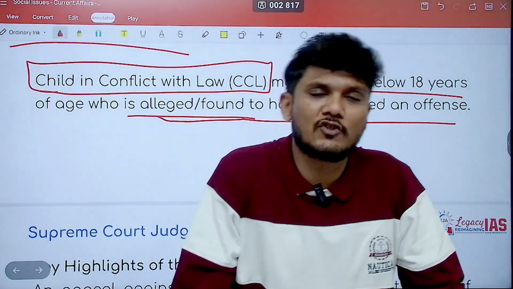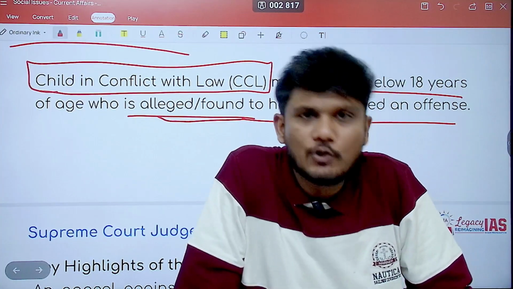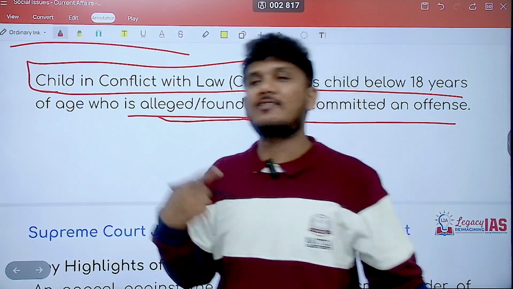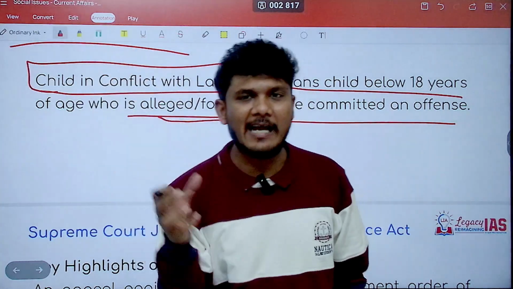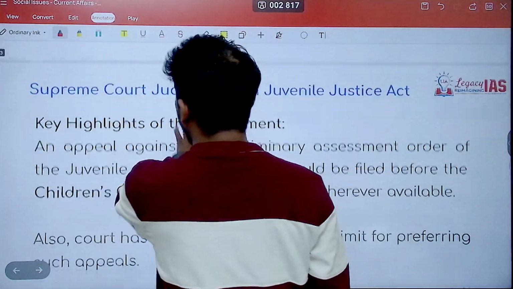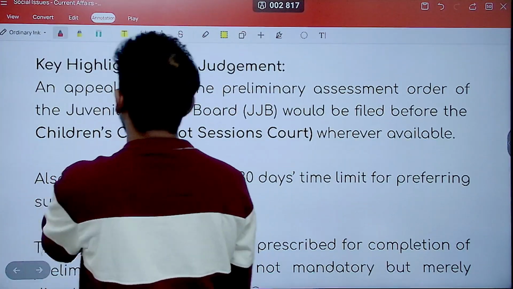So whenever a child below 18 years of age has been alleged or found to commit a crime, that child is said to be a child in conflict with law, because what the child has done is going in conflict with the law of the land which exists. Now, what are the key highlights of the judgment?